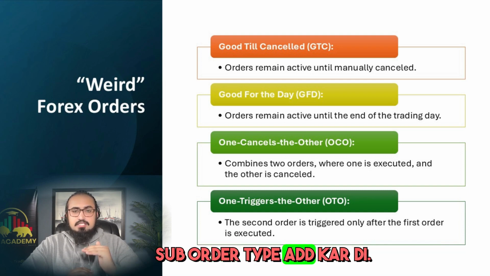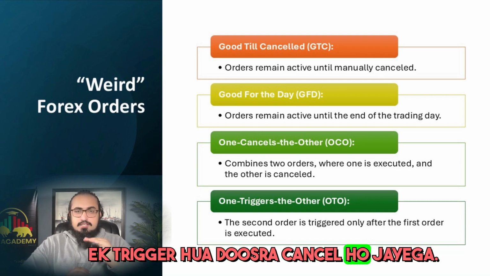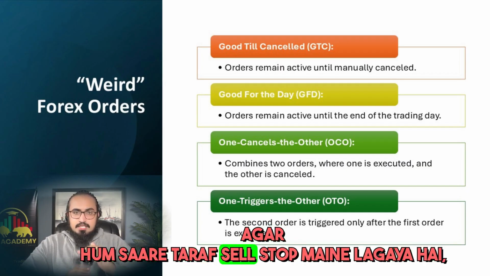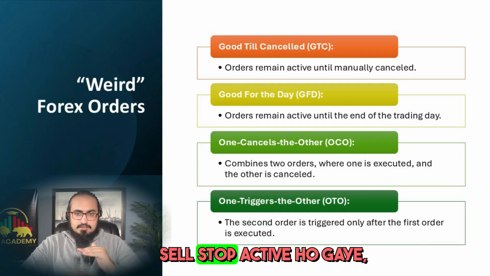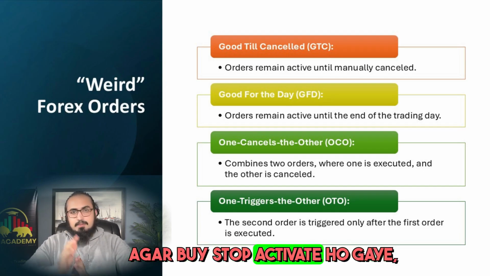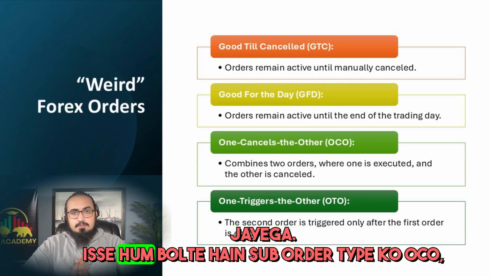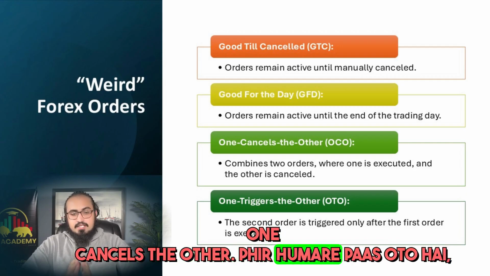Added the suborder type called OCO, which means one cancels the other. When one is triggered, the other will be automatically cancelled. If I place the sell stop on both, the sell stop gets activated, and the buy stop will automatically be cancelled. If the buy stop gets activated, the sell stop will be cancelled. We call that suborder type OCO, one cancels the other.